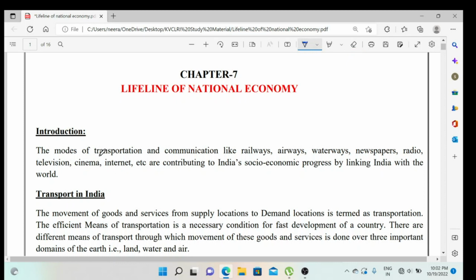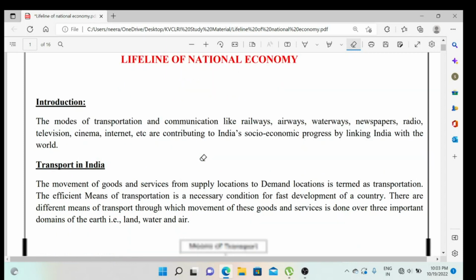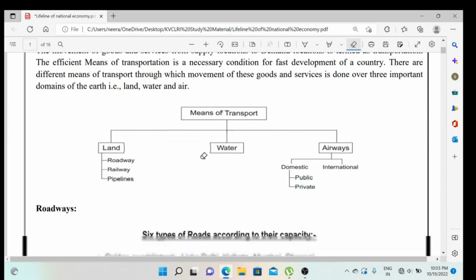As you can see, the modes of transportation and communication. For transportation we all know railways, airways, waterways, and for communication, newspaper, television, cinema, internet. All these things are there for communication, and these are the modes of transportation. Both things are really important for the country's economy. Here we are going to discuss the transportation system of our country.